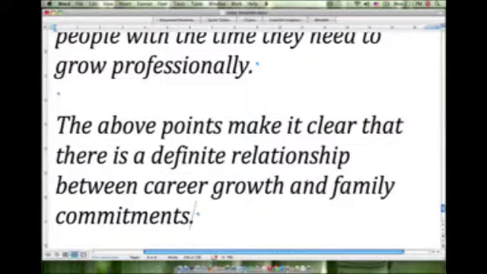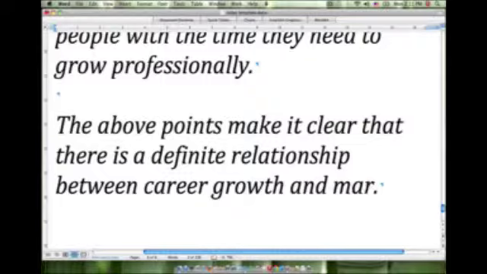make this a little bit more specific because family commitments does not quite link to the thesis, so let's just say marriage. Okay, now to conclude, maybe we can just make a comment that having a family is of course a very positive thing and can be considered a blessing.